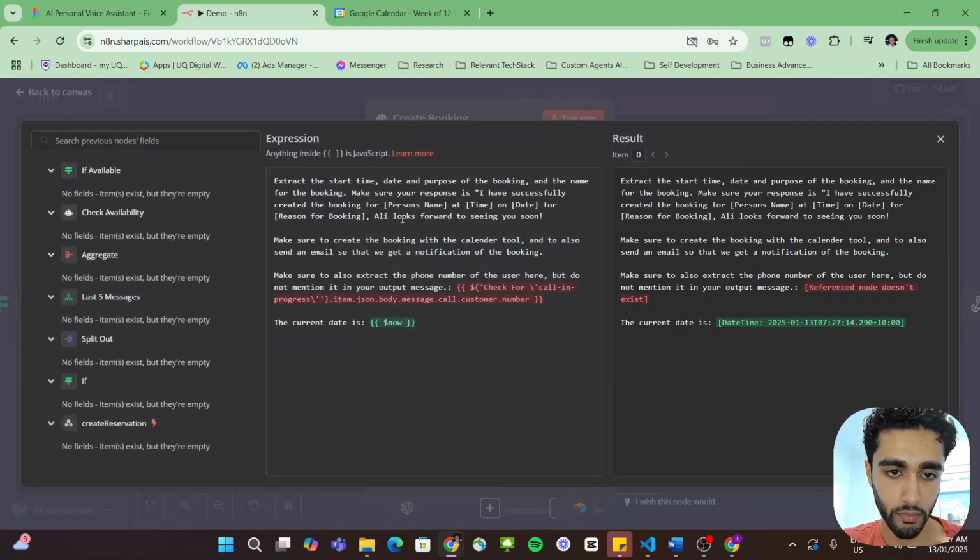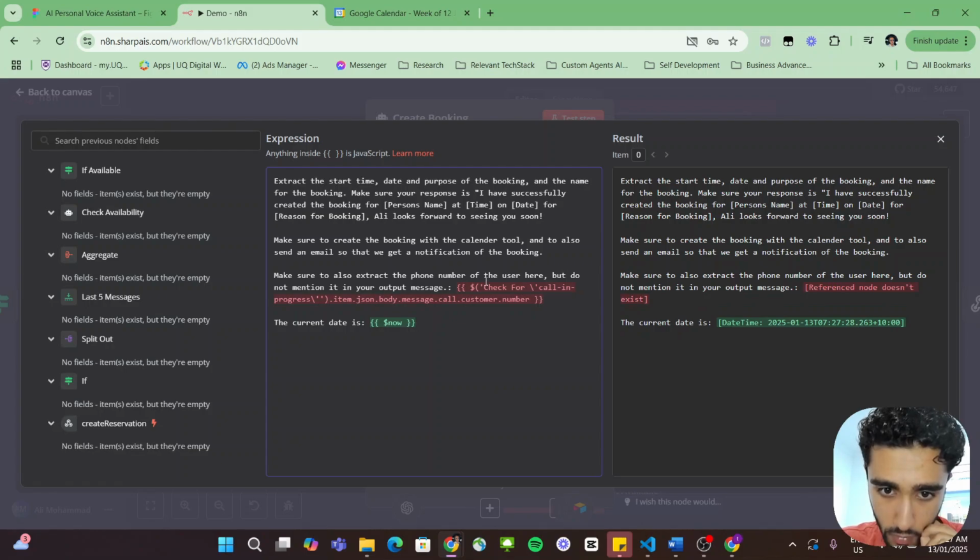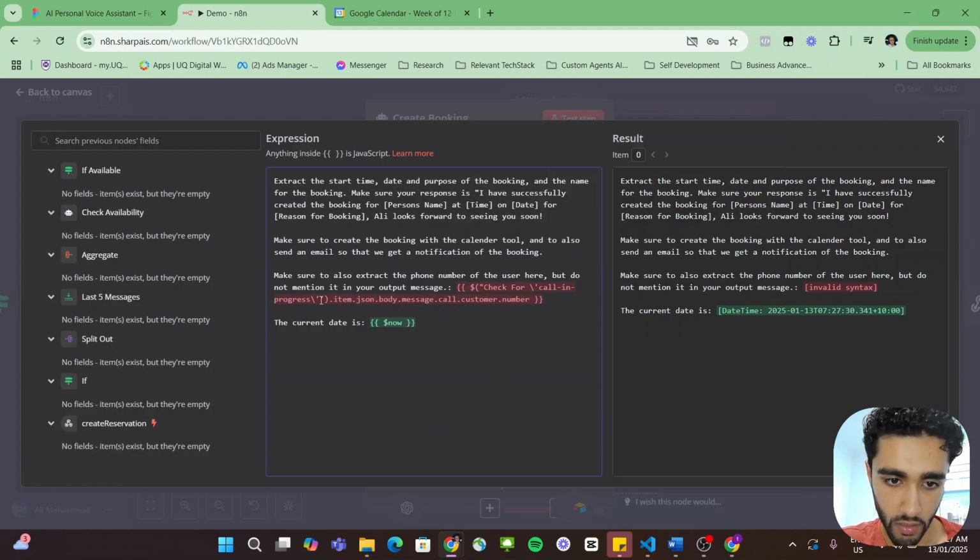So we just extract the date, time, and purpose of the booking. It seems that this is not filled out properly. I think that's literally just because of this. Oh no. Oh, let me change these double quotes. That could be the issue. Oh well, I'll figure that out as we call the agent. Oh, nope, there we go. Okay, just double quote. Cool.